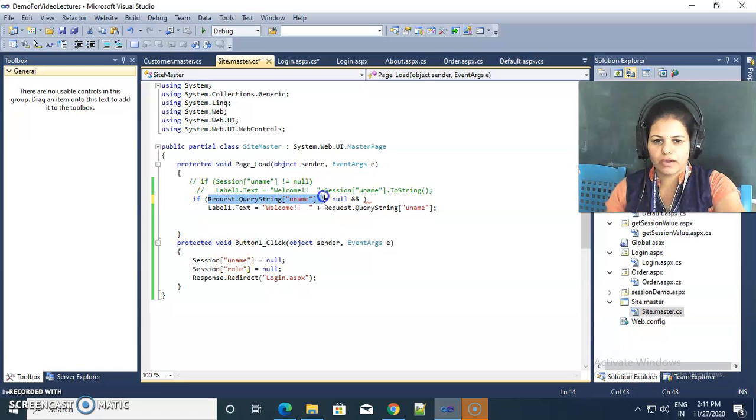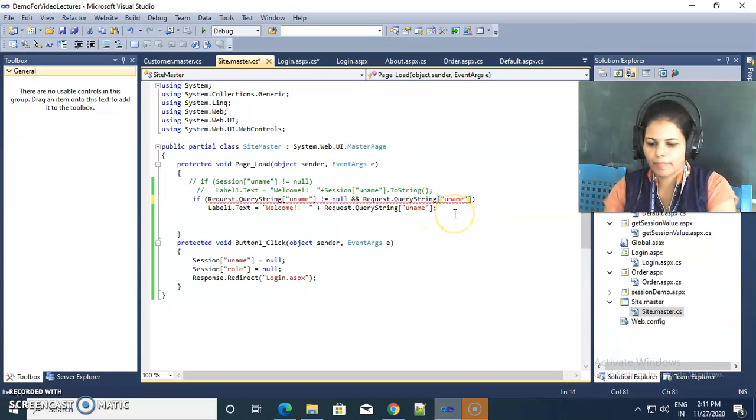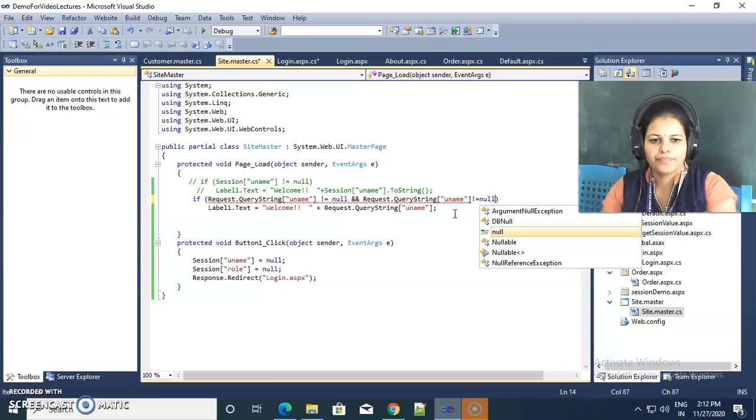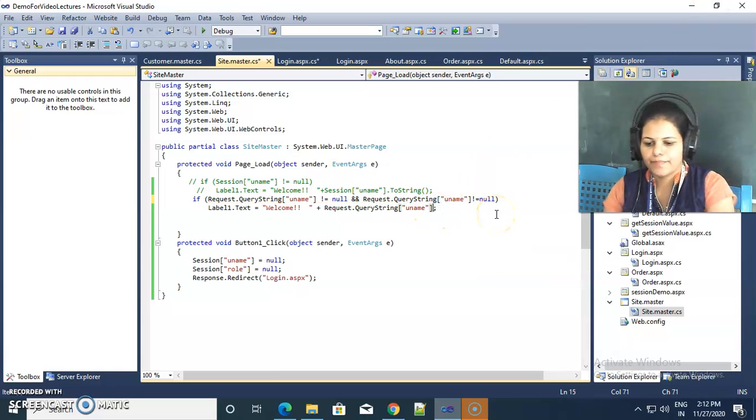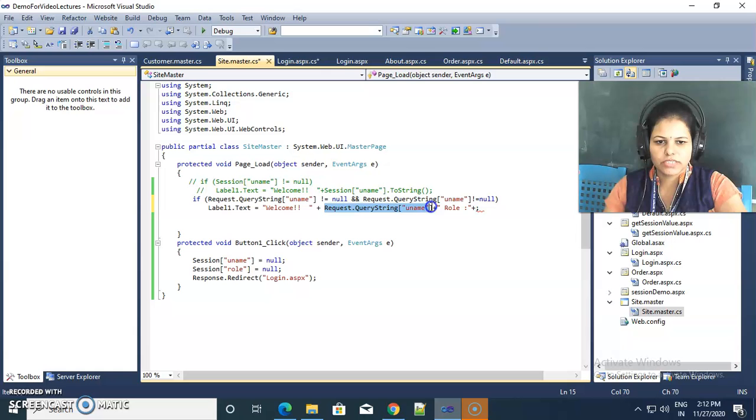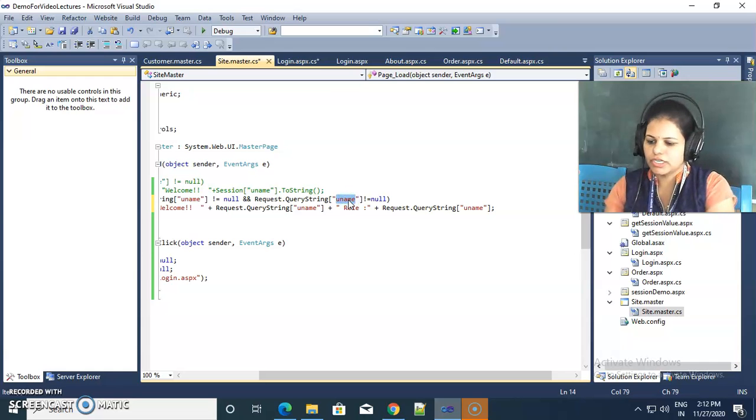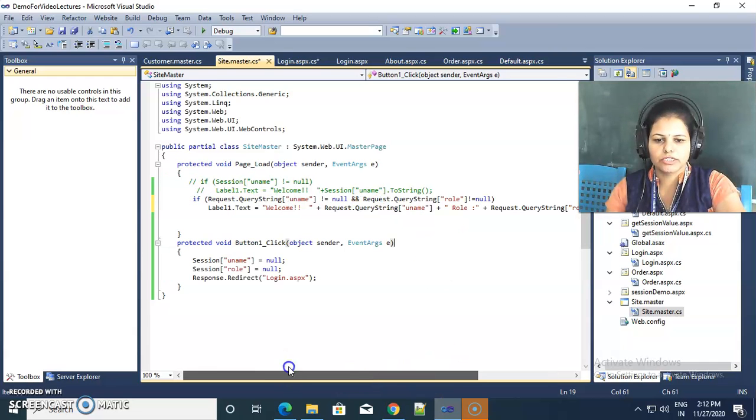The second condition we also check for the role: if role is also not equal to null, then we attach this username with the role string, where the role is stored inside this QueryString. We only need to change the key value, which is role here. So with the username, role is also displayed on the master page.